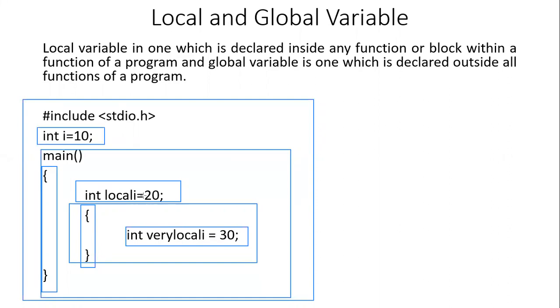Whereas the global variable will be accessible throughout the program, irrespective of which function you are working on. So I hope the difference between the local and the global variable is clear. In this case, I is a global variable because it is declared outside all the functions. Local I is local to the main function, whereas very local I is local to the block of curly braces in which it has been declared.